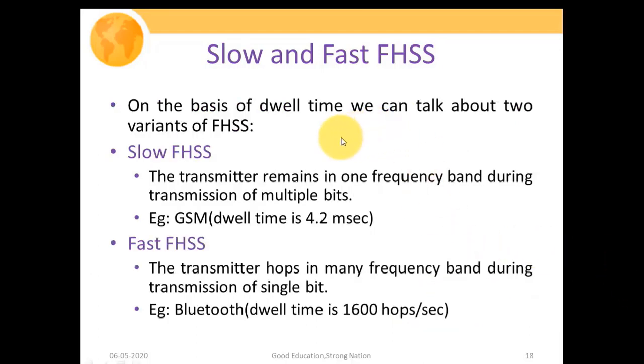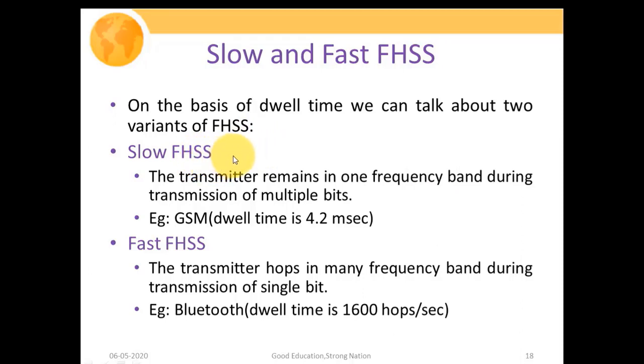On the basis of dwell time, we can talk about two variants of FHSS: if the value of Td is greater than the bit duration Tb, or the value of dwell time Td is less than the value of Tb. The first variant is slow FHSS. What is slow FHSS?